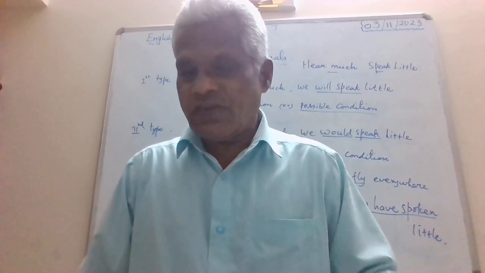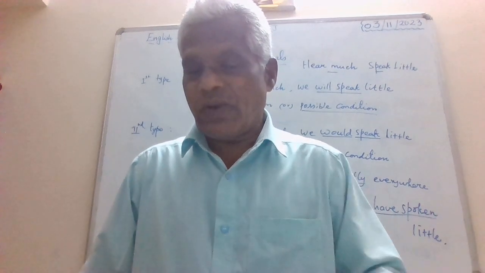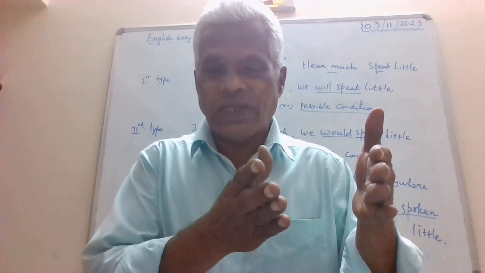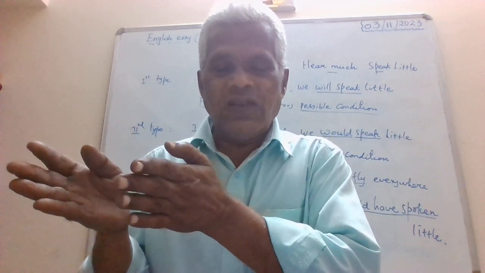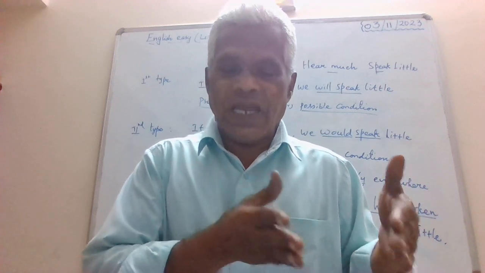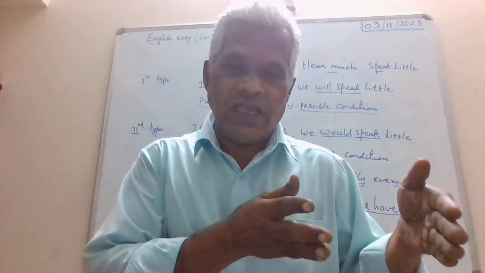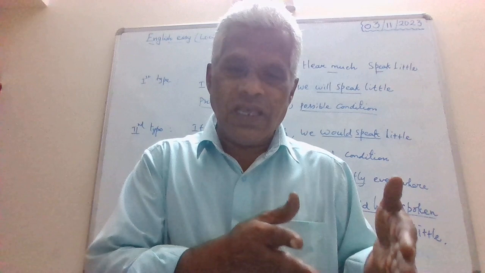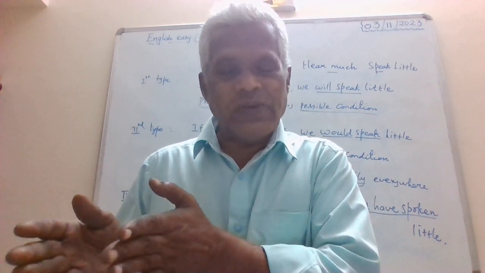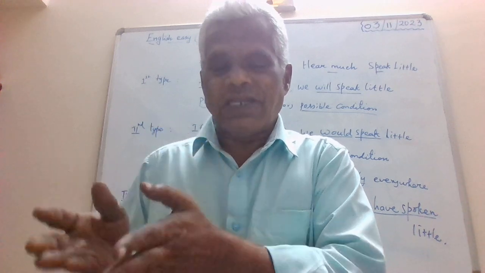So there are three types. First type is known as probable, where you have two clauses. In the if clause, your verb will be in simple present tense, and in your main clause, your verb will be simple future tense. And in your second condition, hypothetical or improbable condition, in your if clause or subordinate clause, the verb will be in past tense, and in your main clause, the verb will be in simple past tense again.